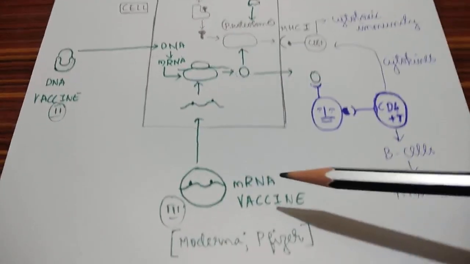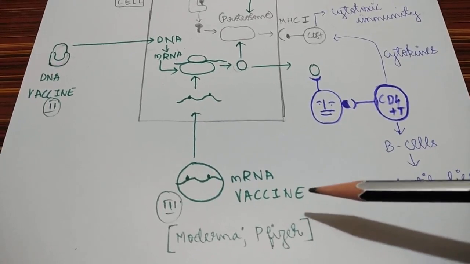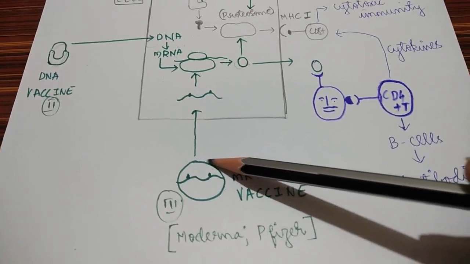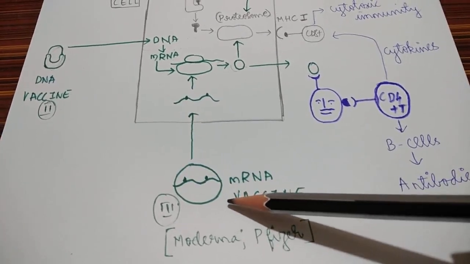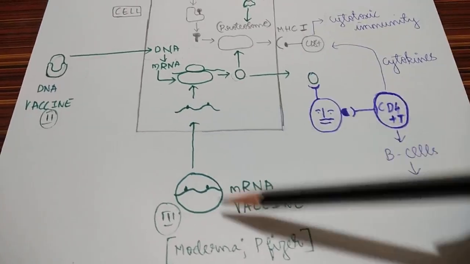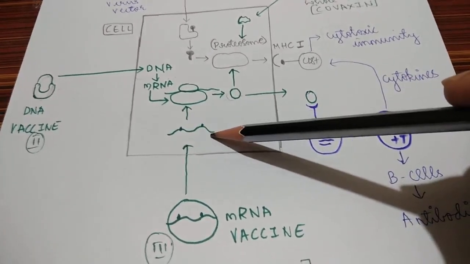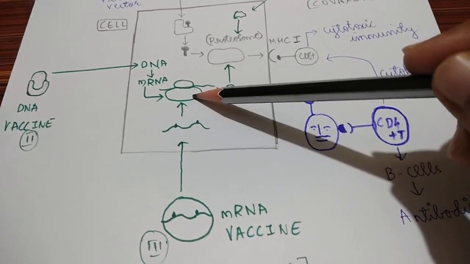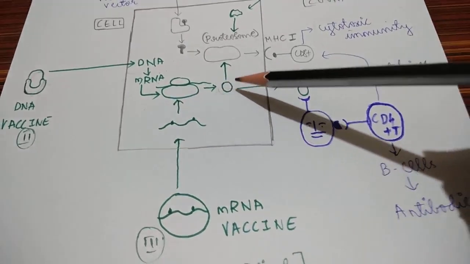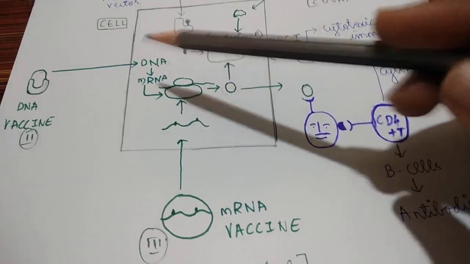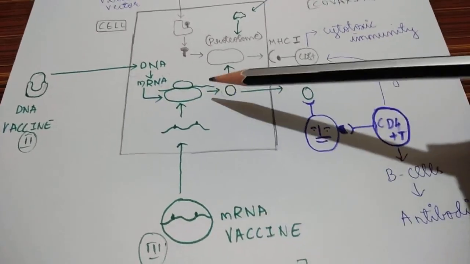Now coming to the mRNA vaccine. mRNA vaccine, this is the mRNA and this is a lipid membrane which helps in movement of mRNA vaccine from outside the cell to inside the cell. Once it enters inside the cell, there is a release of mRNA. mRNA again binds to the ribosome and there is production of proteins. This is known as translation. Same. Here it is a DNA, it is an mRNA.